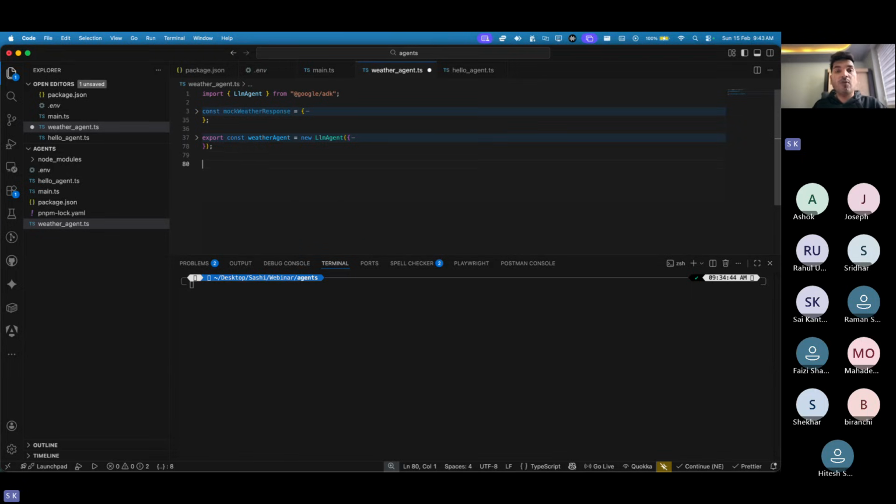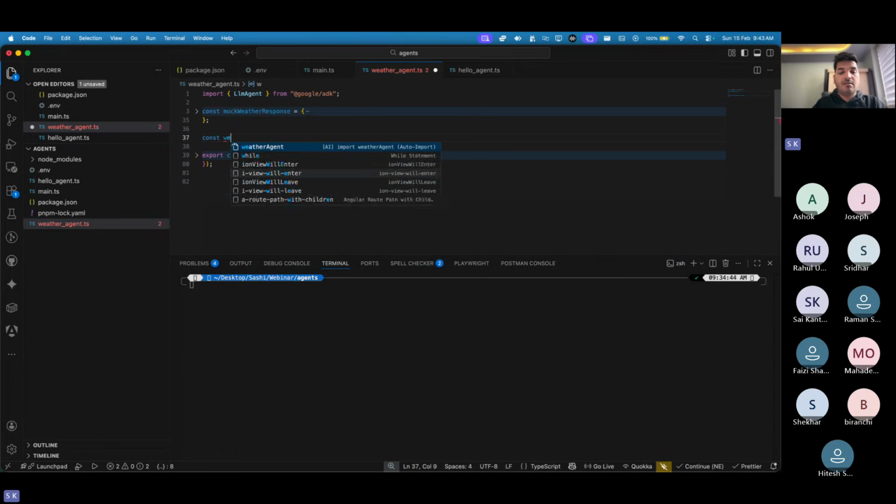And now what are we missing? We are missing a tool, because I need someone to help this agent get this response, and based on that, this weather agent will react. So we can create a tool. Let's create a tool, const weatherReporter, or I'll say getCurrentWeather. So we have a tool which helps me get the current weather.